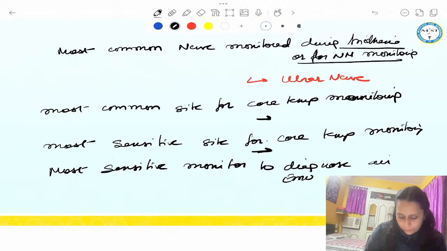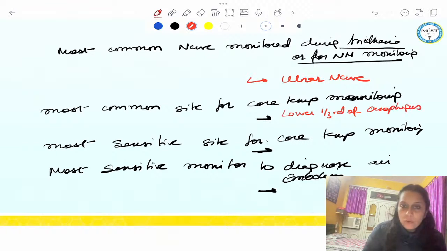And so many of you are giving me the right answer. Okay, wonderful. Most common site for core temperature monitoring, answer is lower 1/3 of esophagus. Then most sensitive site for core temperature monitoring, the answer is your pulmonary artery catheter.